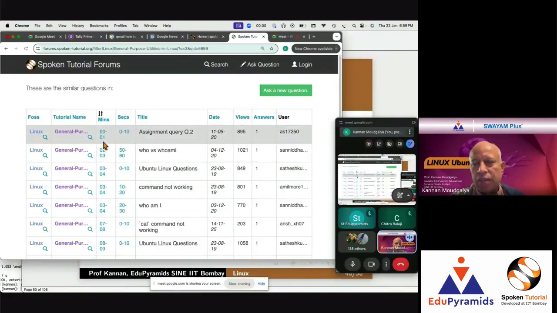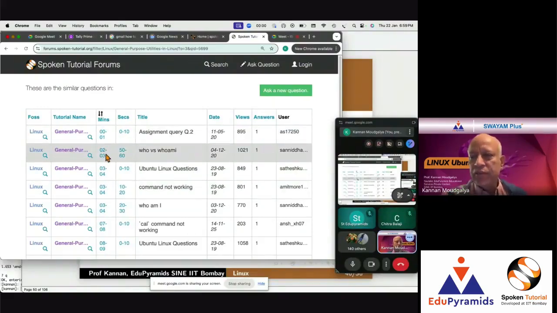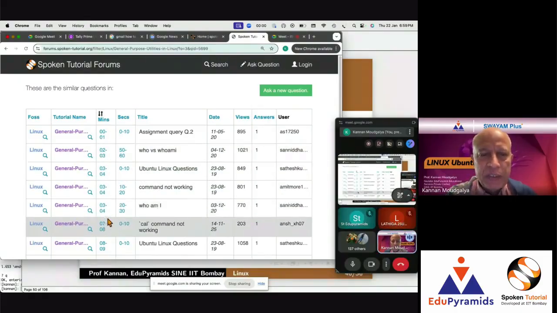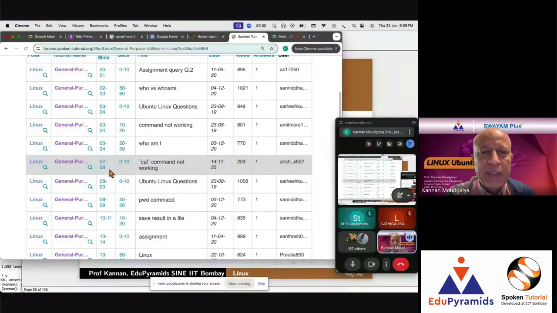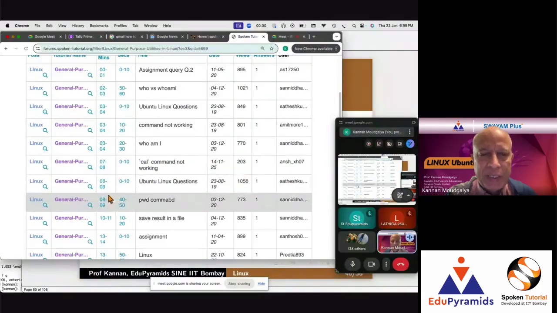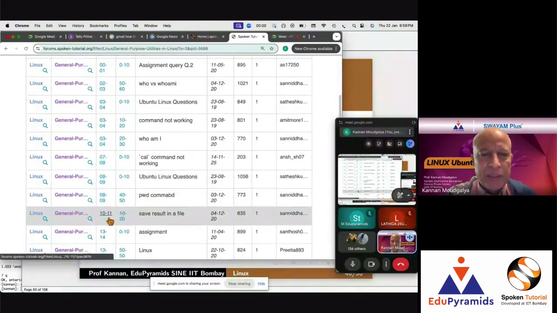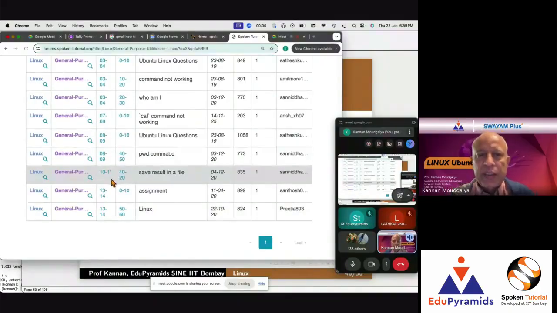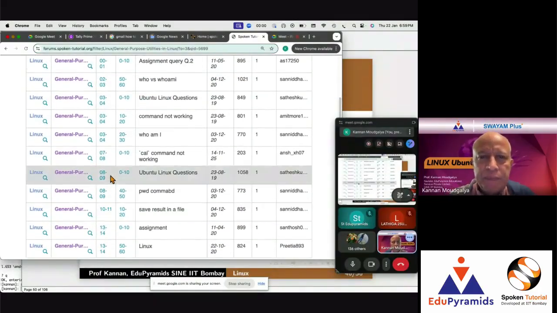And Linux Ubuntu questions 3 to 4, there are many. So what is this? You have a video, let's say that video is 10 minutes in duration. Then all questions that are asked and answered between 2 to 3 minutes will come here. Between 3 to 4 minutes will come here, between 7 and 8 minutes, between 8 and 9 minutes, 10 to 11, and so on and so forth, right?